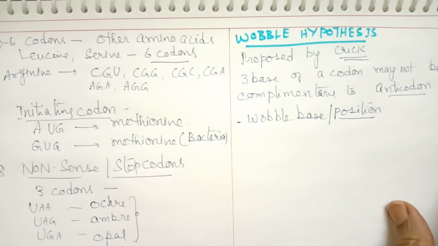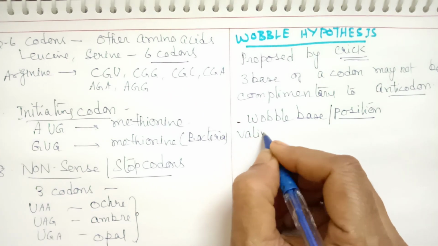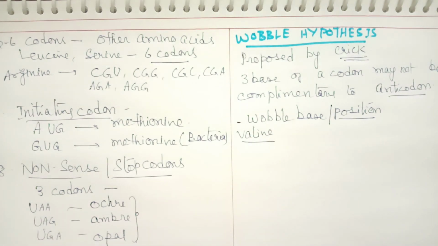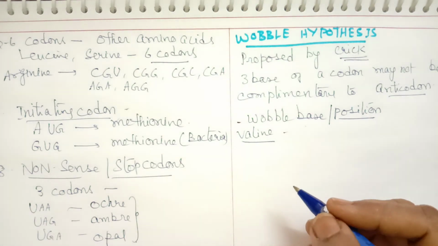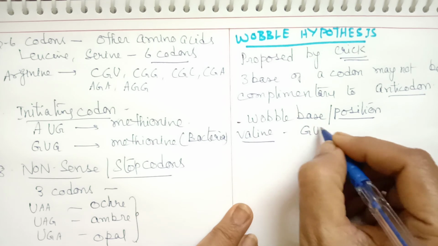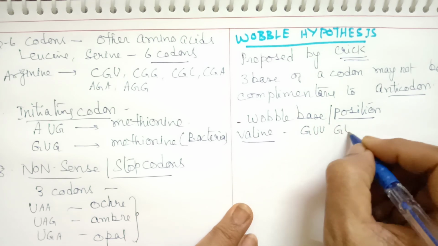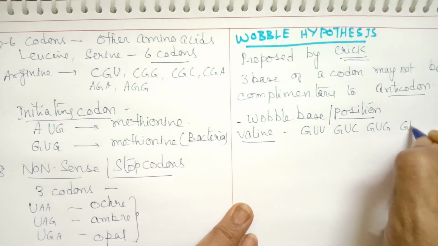Let us see what exactly wobble means, taking an example. Suppose we take the amino acid valine. Valine is represented by 4 codons starting from GU: GUU, GUC, GUG and GUA.